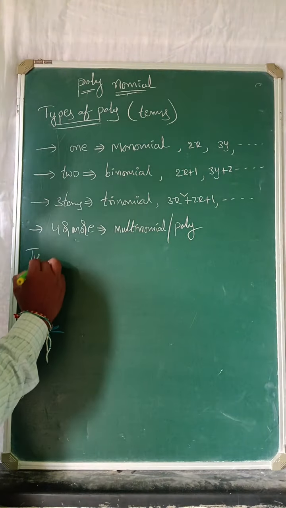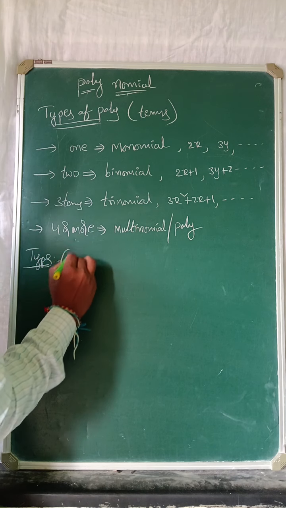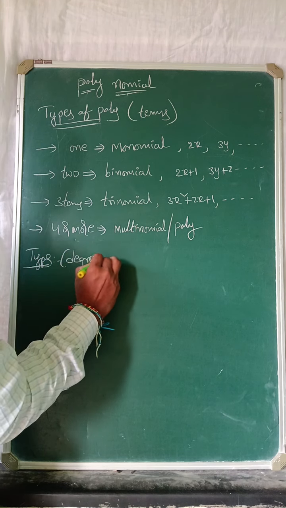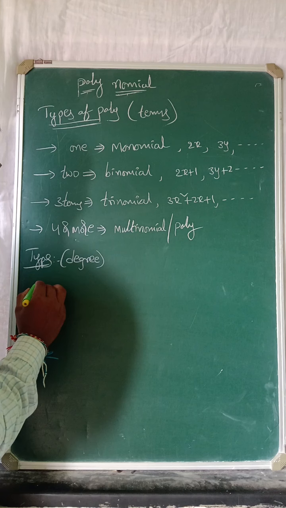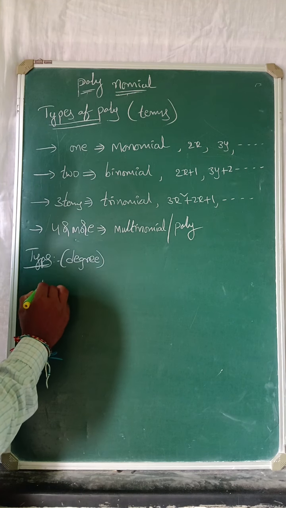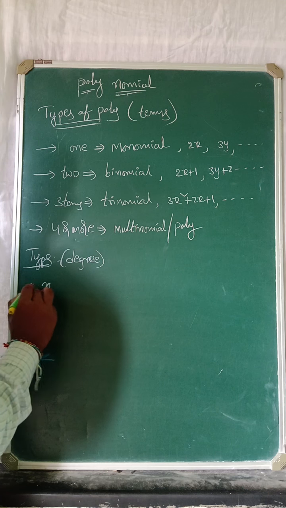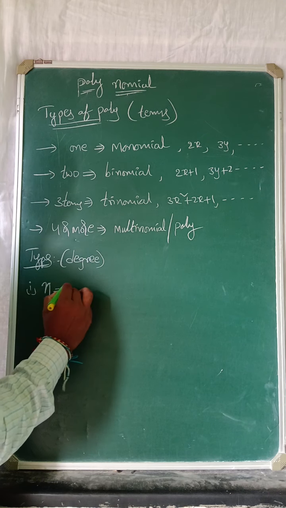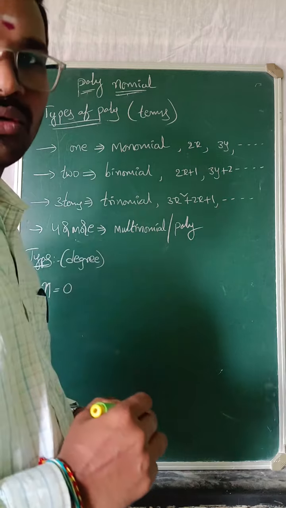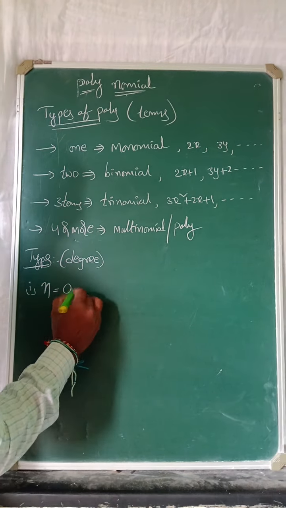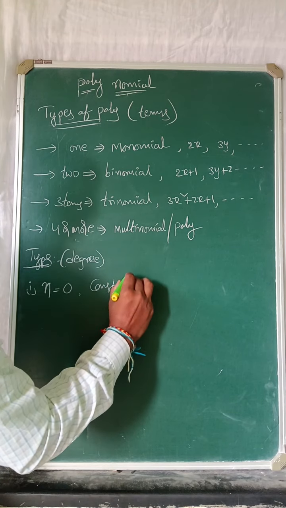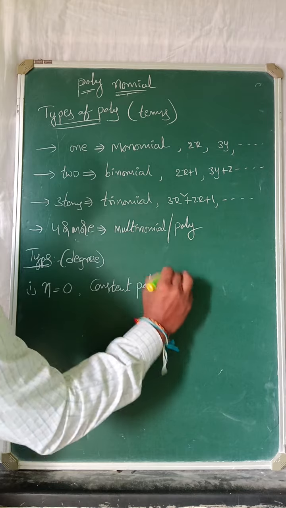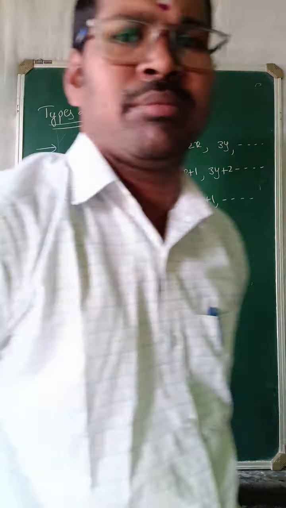Next, types based on the degree. Now first, suppose we have degree 0. If you take n as the degree and n is 0, then the polynomial is called a constant polynomial. Here, one thing you should keep in mind.